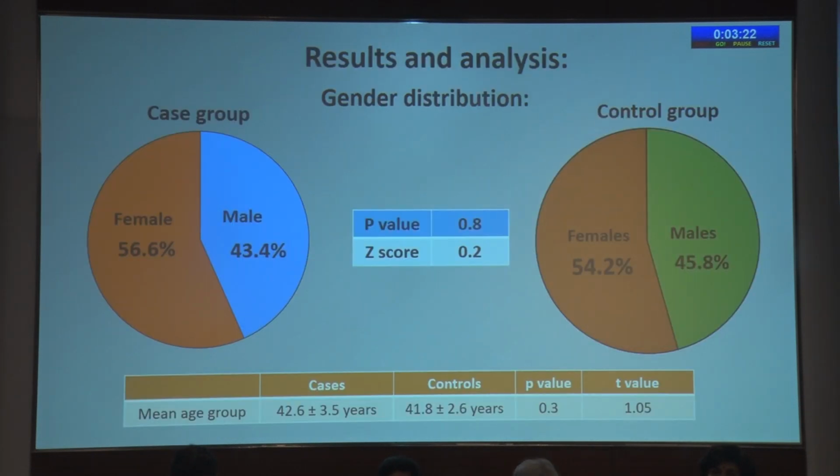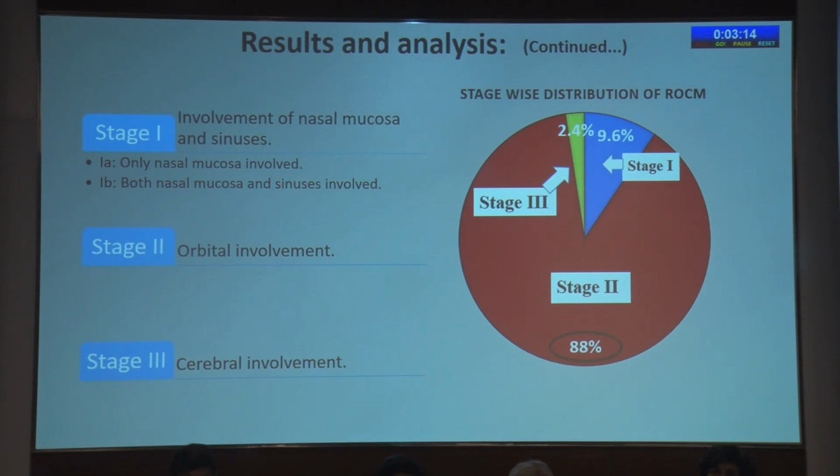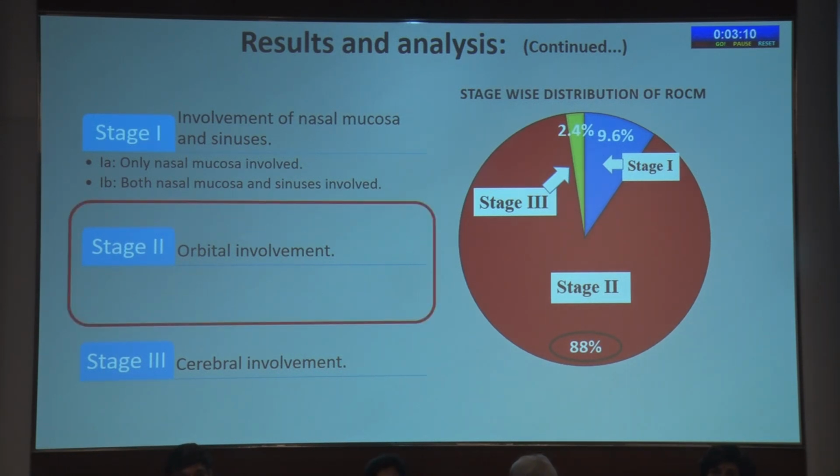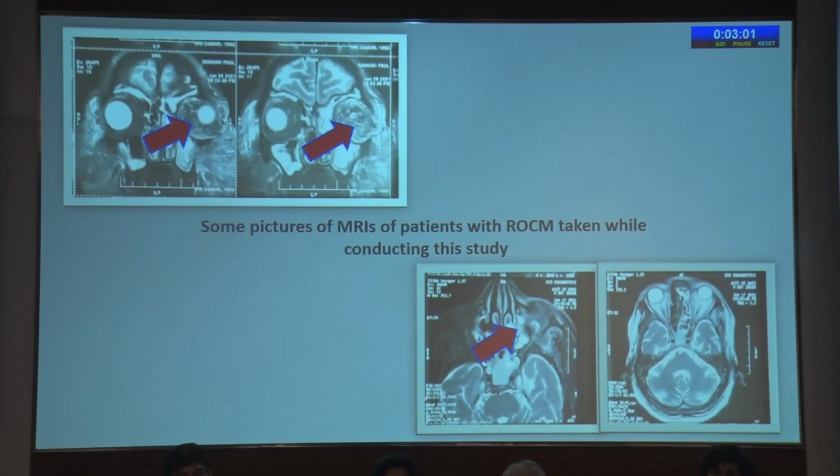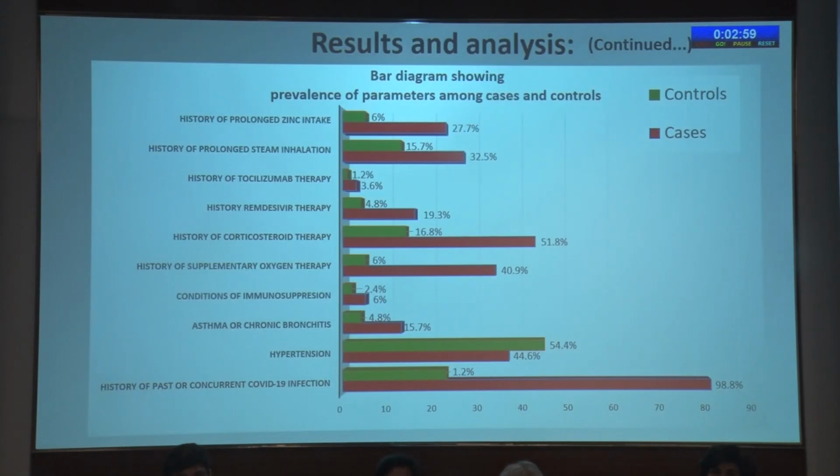Coming to results, we compared the gender distribution and the mean age between the cases and the controls, and the p-value was not significant. Coming to stage-wise distribution of ROCM, most were in stage 2, that is orbital involvement, where stage 1 is involvement of nasal mucosa and sinuses, and stage 3 is cerebral involvement. These are some pictures of the MRIs of the patients. This is a bar diagram showing the prevalence of the parameters among the cases and the controls.